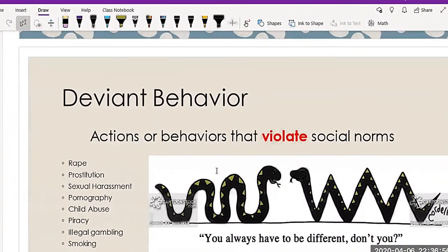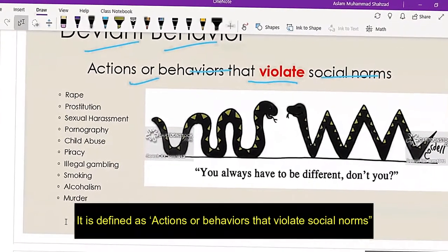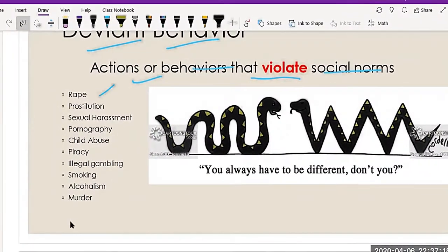The answer, in my next slide, is because of deviant behavior, which is defined as actions or behavior that violates social norms. I give you examples like rape, prostitution, sexual harassment, pornography, child abuse, piracy, illegal gambling, smoking, alcoholism, murder.